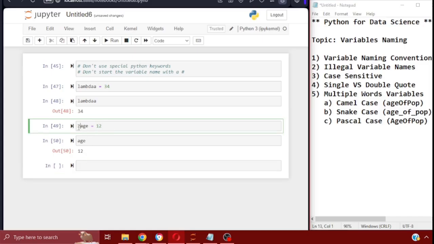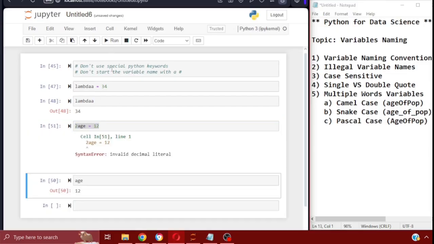Now, the moment that you add the two, as you can see, the color of the variable name changes, because of the number, and when you run it, it says invalid decimal literal, because it's now thinking that you have a variable name as well as a number, a decimal here. So you will not be able to use a variable name starting with a number. So that's the second.